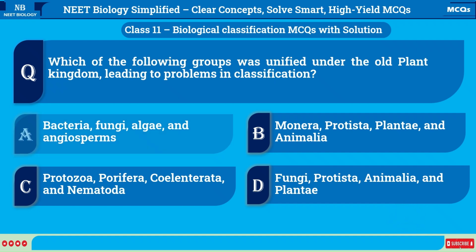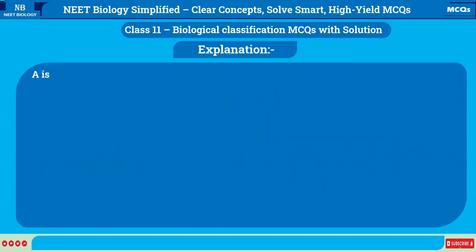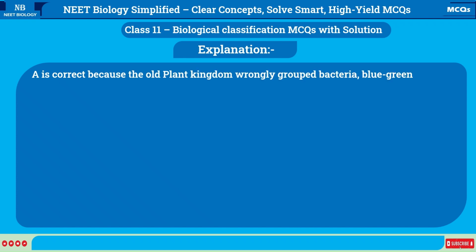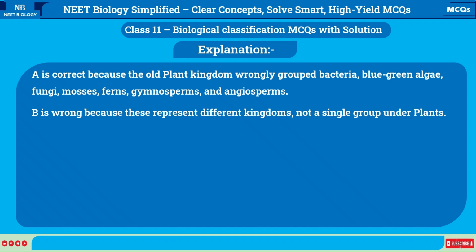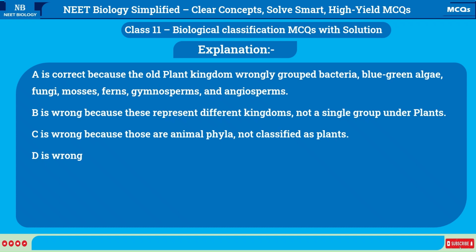Correct option is A. Bacteria, fungi, algae, and angiosperms. Explanation. A is correct because the old plant kingdom wrongly grouped bacteria, blue-green algae, fungi, mosses, ferns, gymnosperms, and angiosperms. B is wrong because these represent different kingdoms, not a single group under plants. C is wrong because those are animal phyla, not classified as plants. D is wrong because Protista and Animalia were not included under plants.